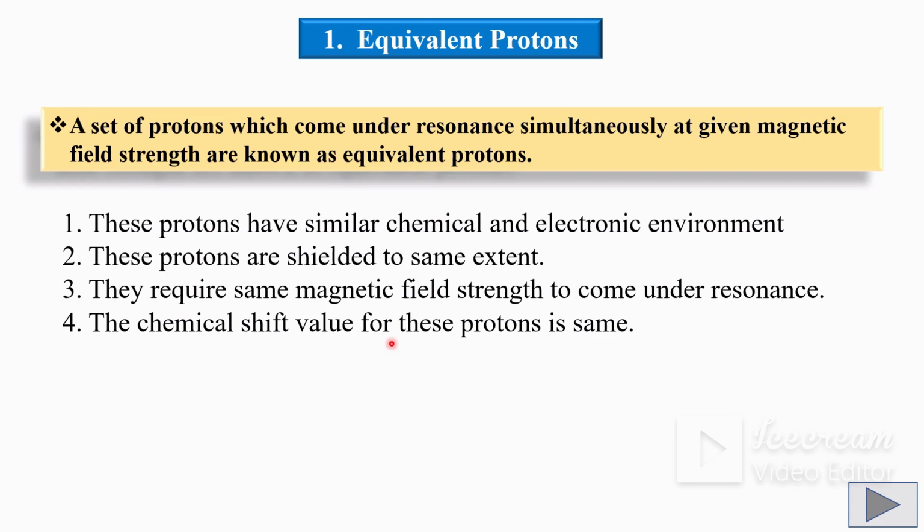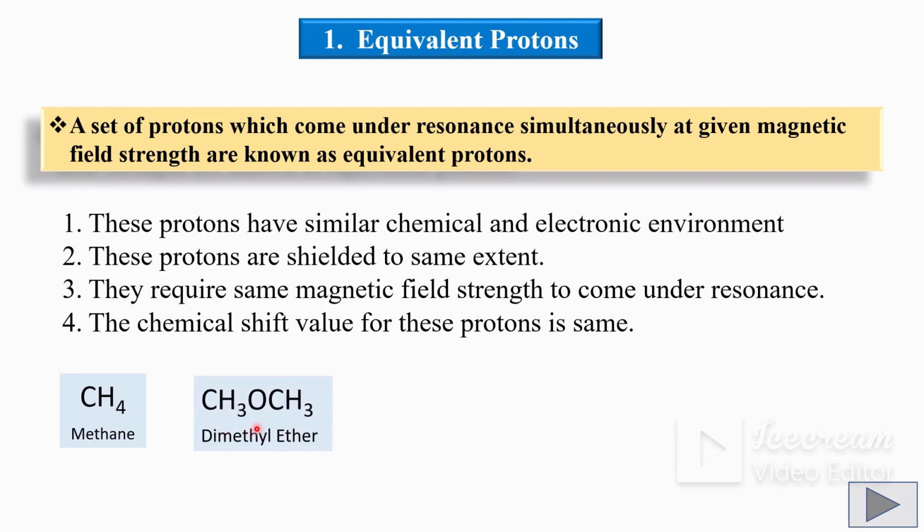For example, in case of methane, the 4 hydrogen atoms are attached to the same carbon atom. The electronic and chemical environment of these 4 hydrogen atoms is the same. Therefore, in methane, all 4 protons are equivalent and it gives only one signal in the NMR spectra.